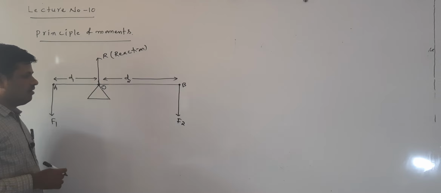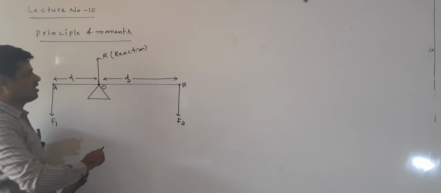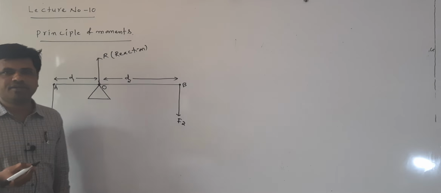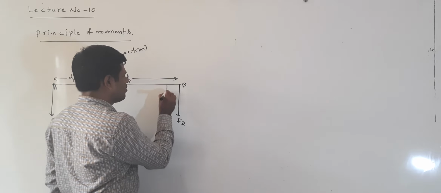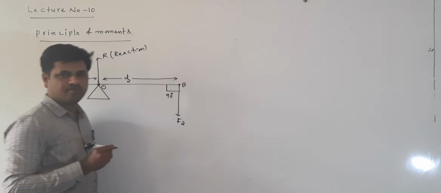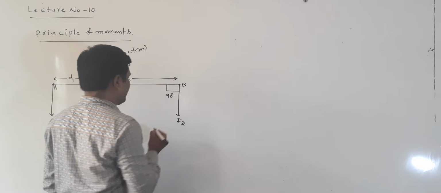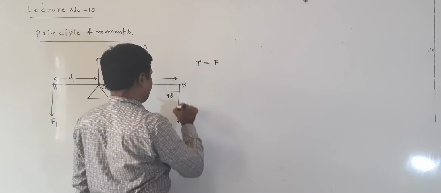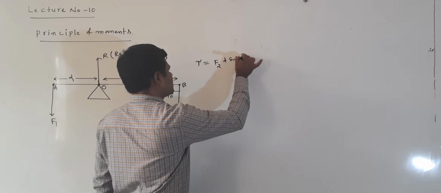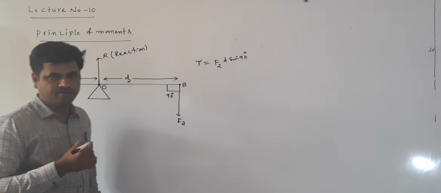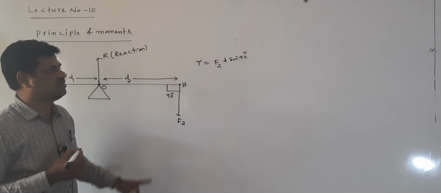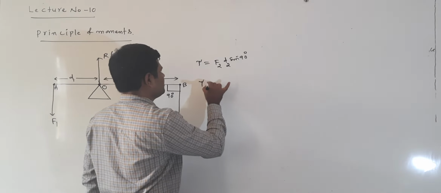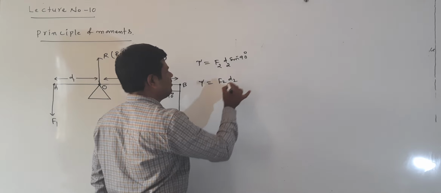Now suppose I want to find the torque. The angle between F2 and D2 is how many degrees? 90 degrees. Torque is equal to F2 into D2 sin 90, from the general formula r F sin theta. Here the force is F2 and the distance is D2, so torque is F2 D2 sin 90.